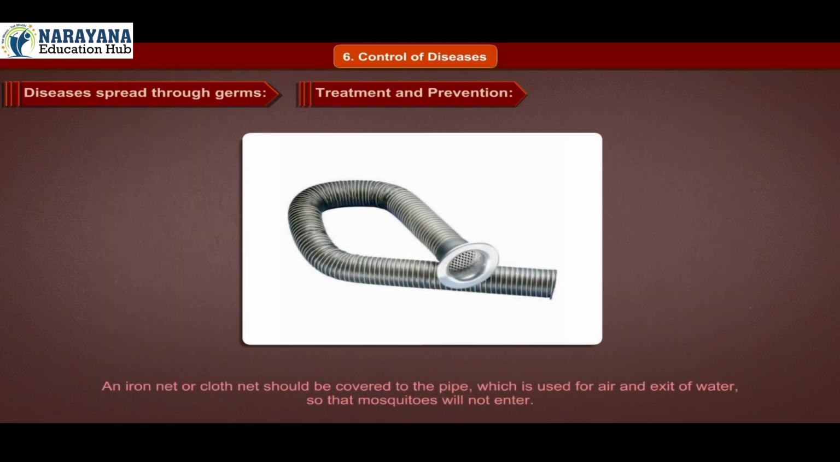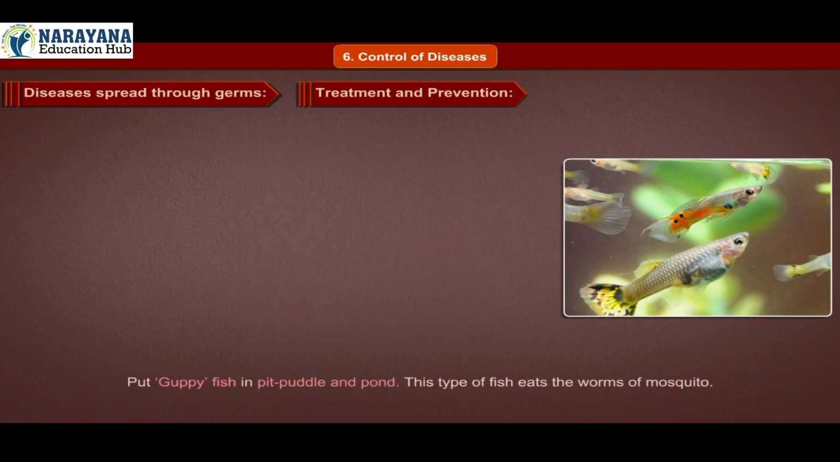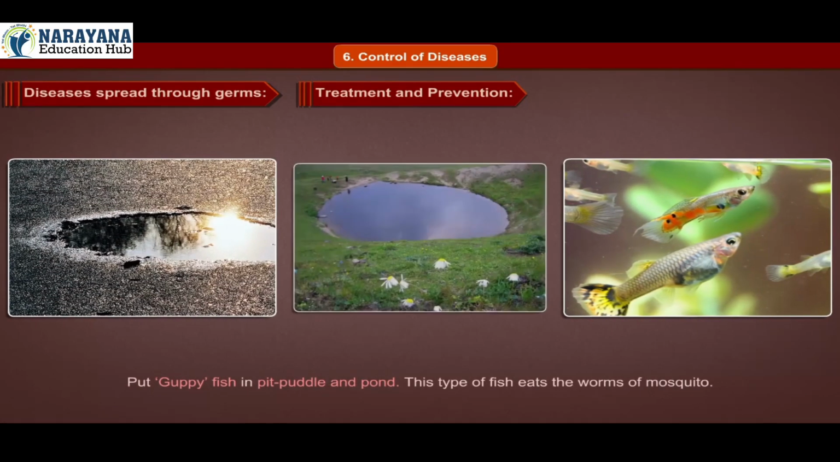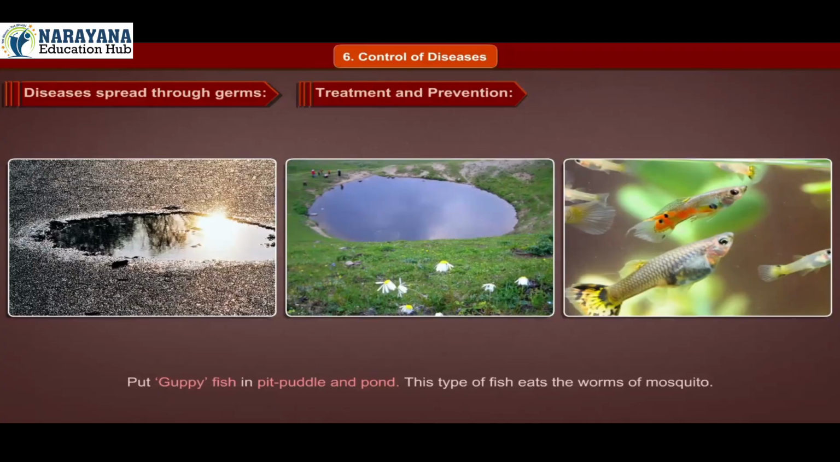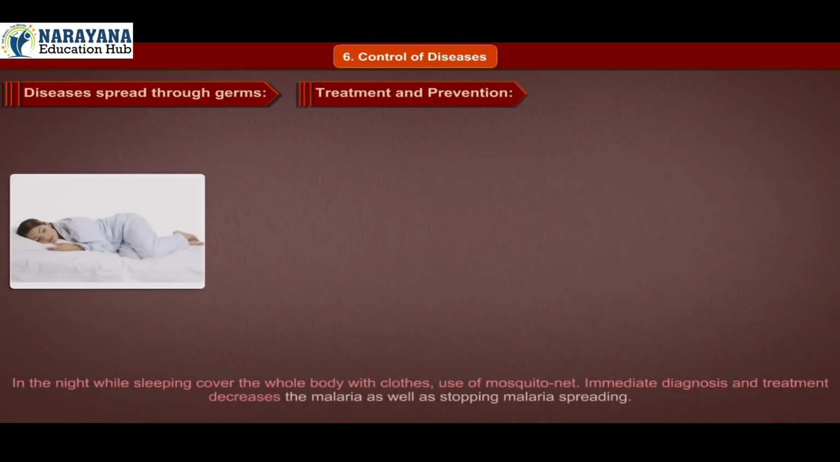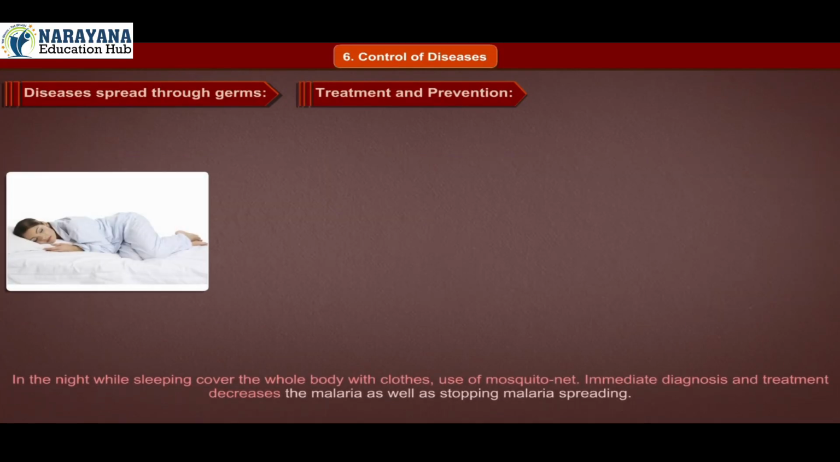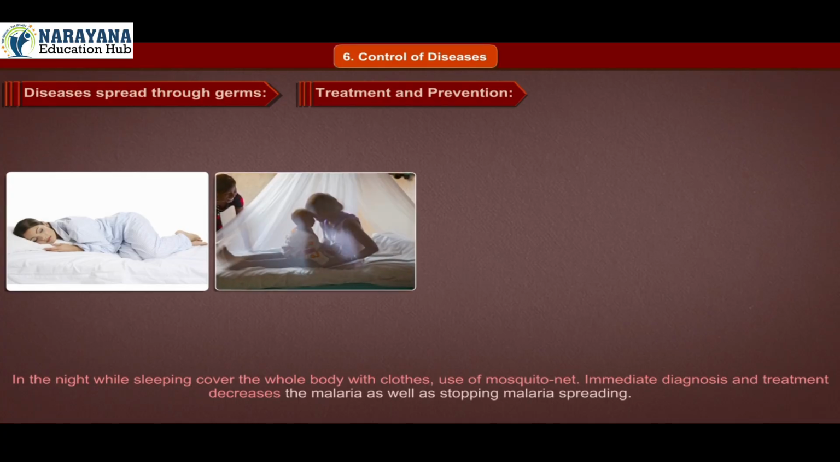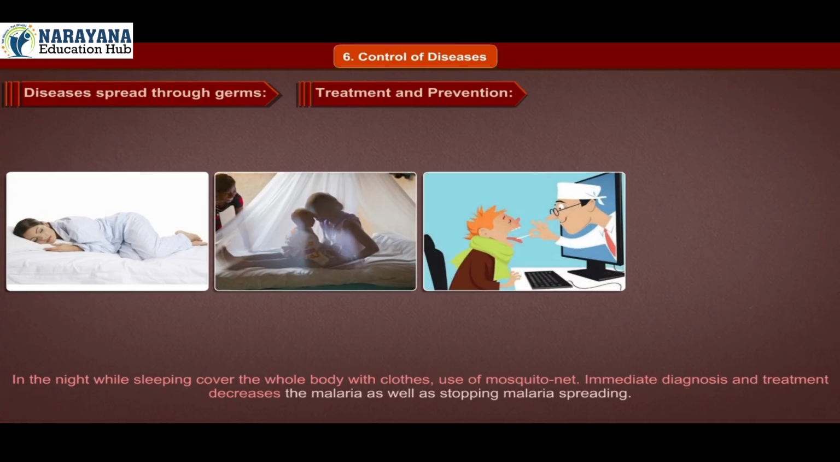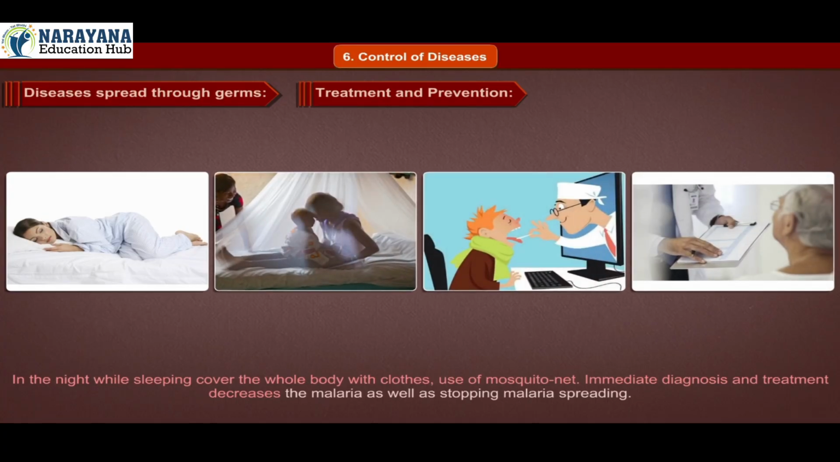An iron net or cloth net should be fixed over the pipe which is used for air and the exit of water so that mosquitoes will not enter. Put guppy fish in pits, puddles and ponds. This type of fish eats the larvae of mosquitoes. At night while sleeping, cover the whole body with clothes. Use a mosquito net. Immediate diagnosis and treatment decreases malaria as well as stops malaria from spreading.